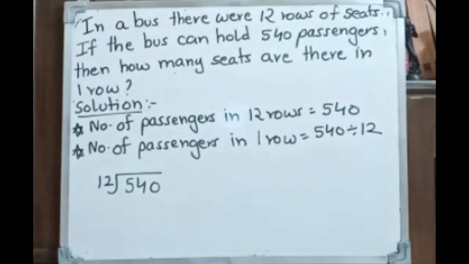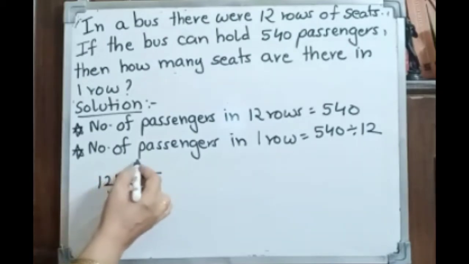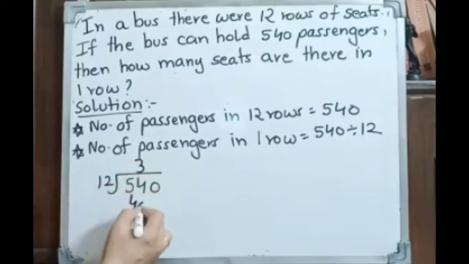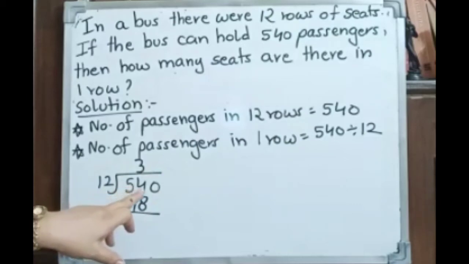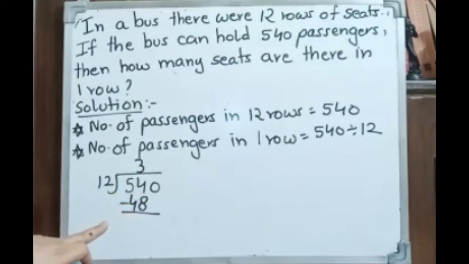540 divided by 12. So what to do? Now here we have 5 is less than 12, so 2 digits. So we have to take 54. Now count the table of 12 less than 54. So now we have 12 fours are 48.